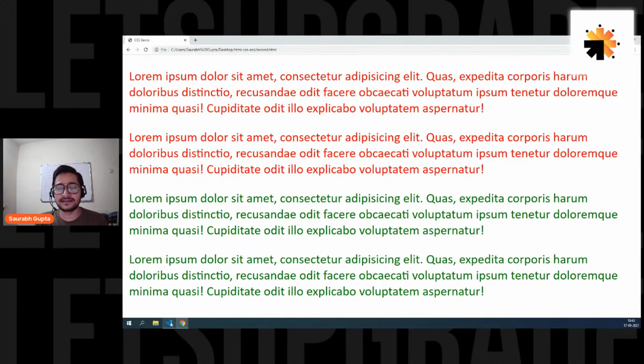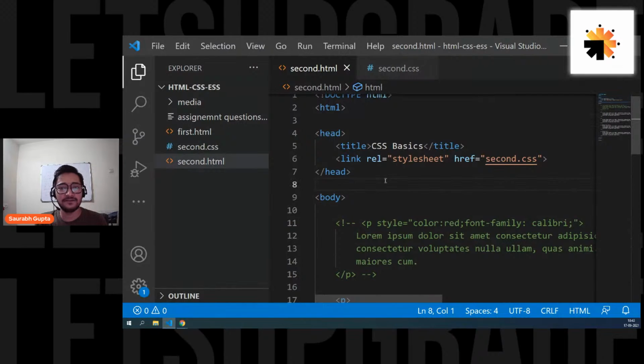So this is the third way of applying CSS, which is the most common and most used way, that is external CSS. Why do we do this? Because we want to keep them separate. We want to keep our HTML file good looking, and we want to keep our CSS file good looking so that we can understand the code properly. They are not mixed, and it's easier to see your code, right? So that's what we're going to do here. Is that clear, everyone?